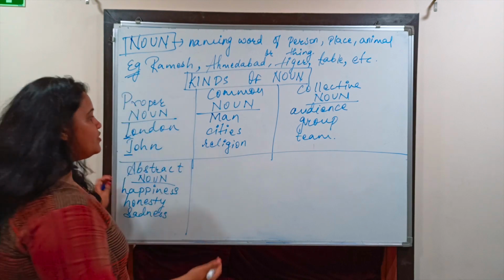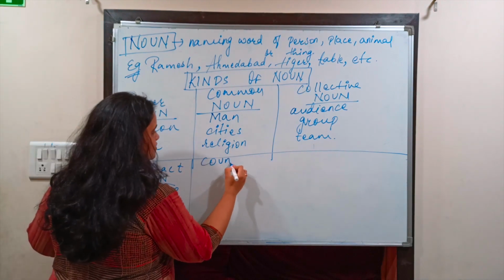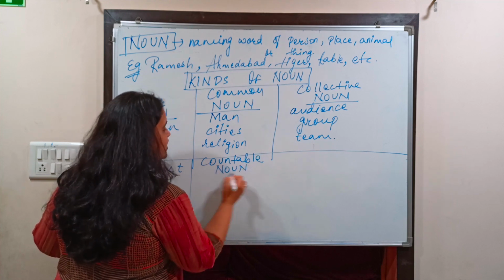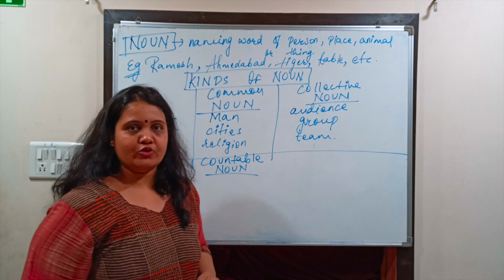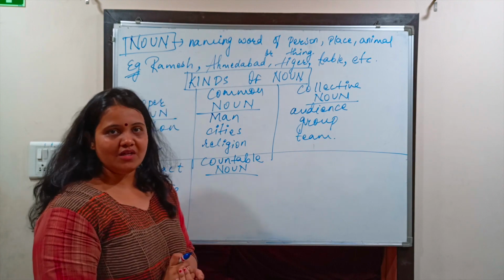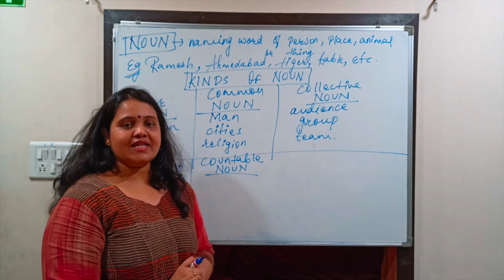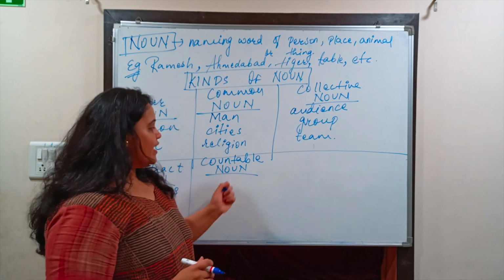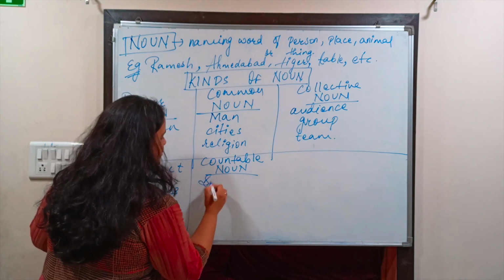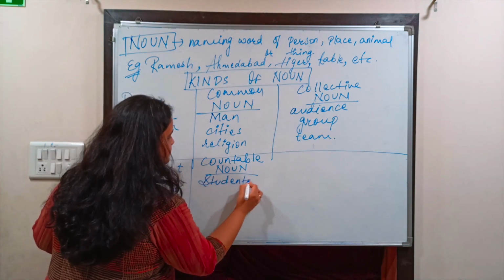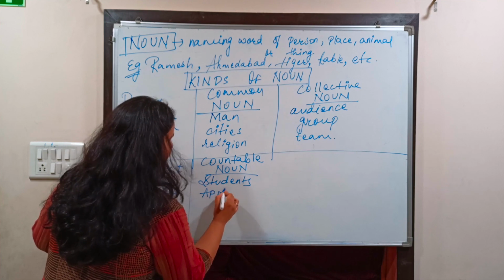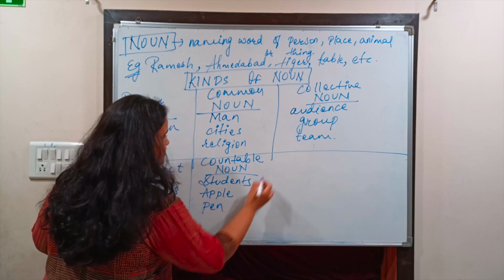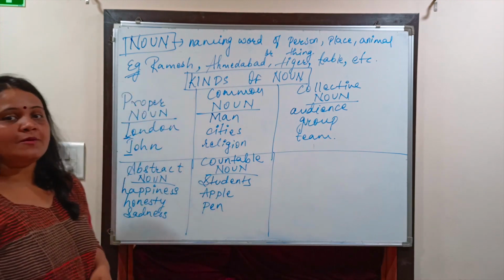Then next is countable noun. Now what are countable noun? The noun which we can easily count, those are considered as countable noun. Like example, we can say that pencil, apples, students, those are known as countable noun. Students, apple, pen, pencil, those are known as countable noun.